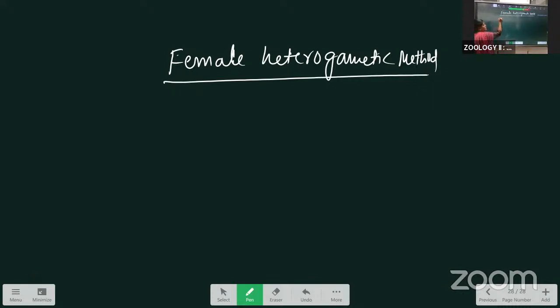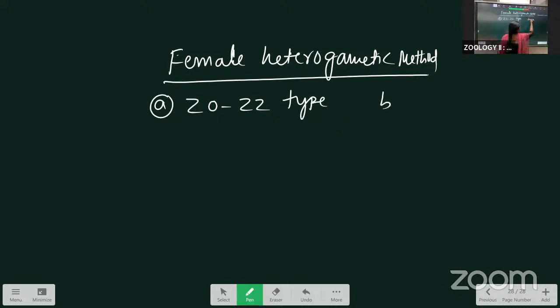First type I am taking is ZO, ZZ type of sex determination. It is present in butterflies, and the karyotype is the same.